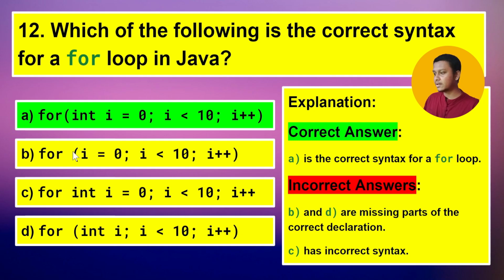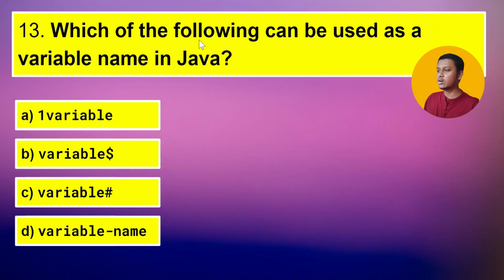In option B, we are not defining any type for I. In option C, we are not using any parenthesis here. And in option D, we are not initializing this I. So now let's jump to our next question, which is which of the following can be used as a variable